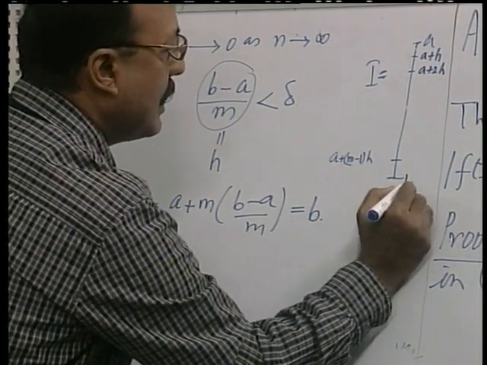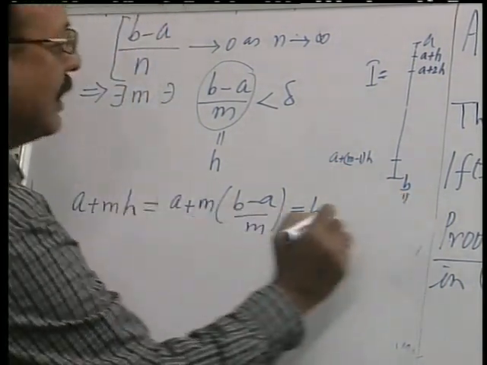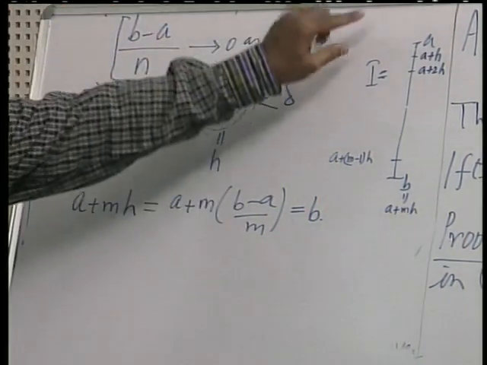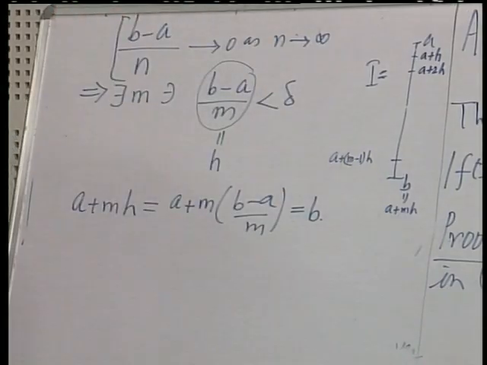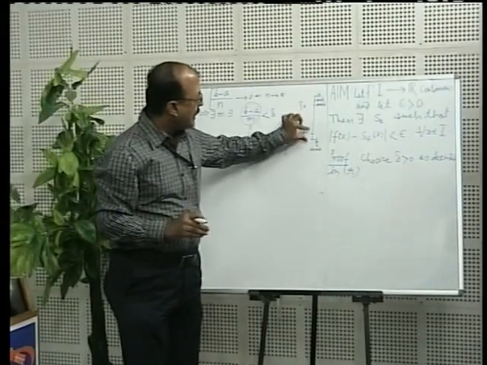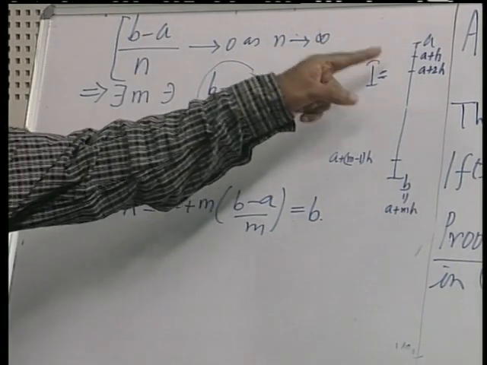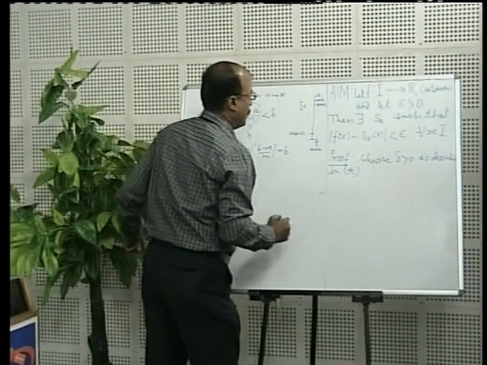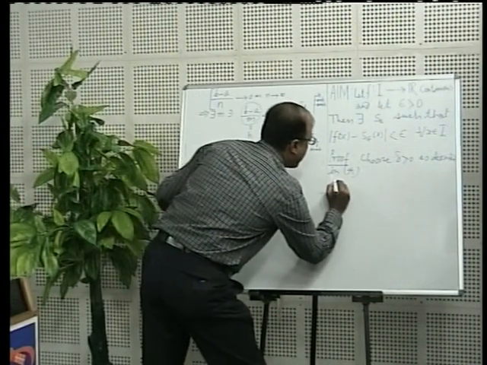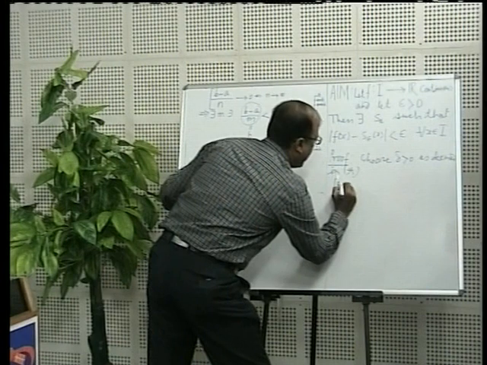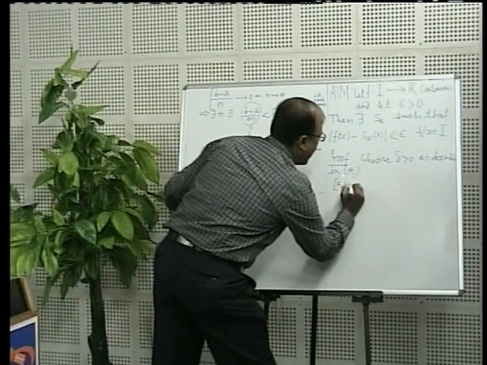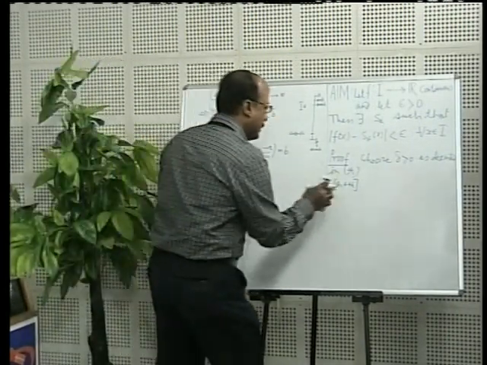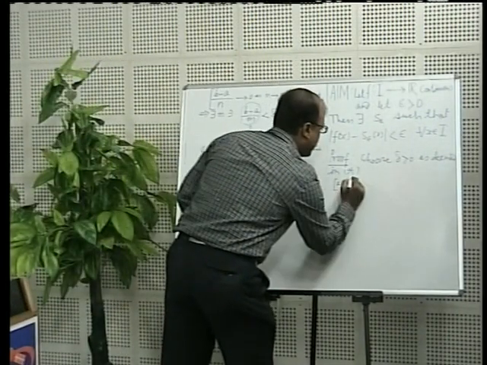And what is this B? You can check here, this is A plus MH. Right? So we have subdivided this particular interval into how many intervals? M intervals, by this particular choice. So a typical interval is A to A plus H. Sorry, I want them to be disjoint, so I'll keep it open.